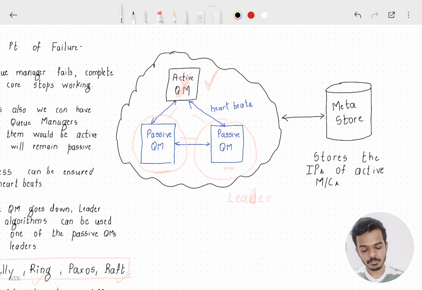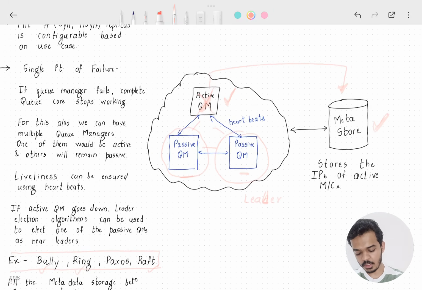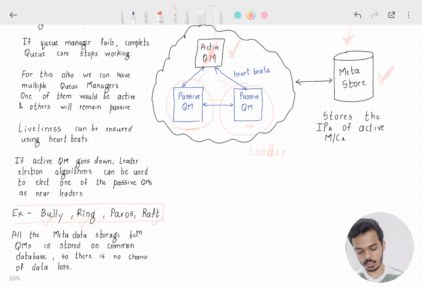It is stored separately, and this metadata store is shared amongst all the queue managers. So even if a queue manager goes down, the data saved by this queue manager would remain intact. So failure of this queue manager will not affect the metadata, the data that we have stored about the active machines in the message queue cluster. So this is how we'll deal with the single point of failure.